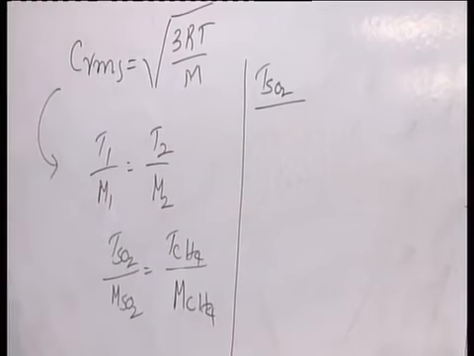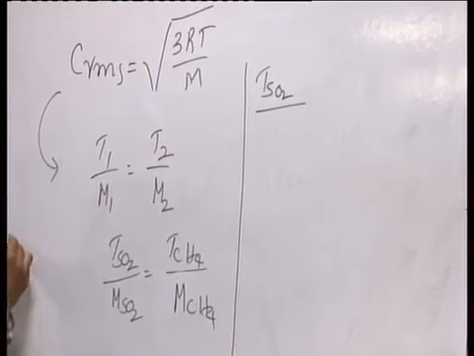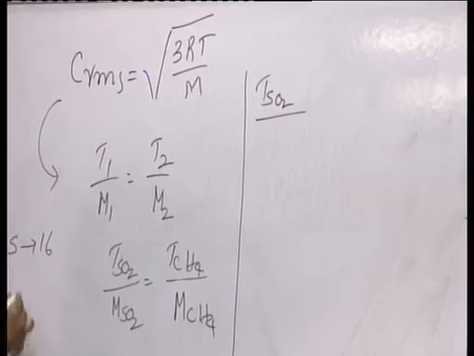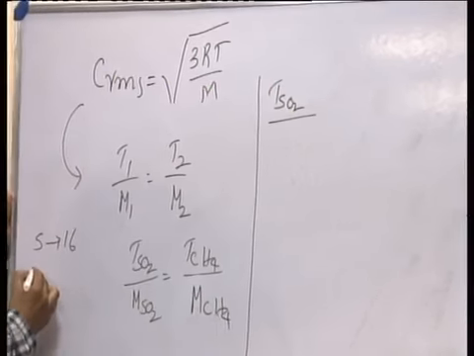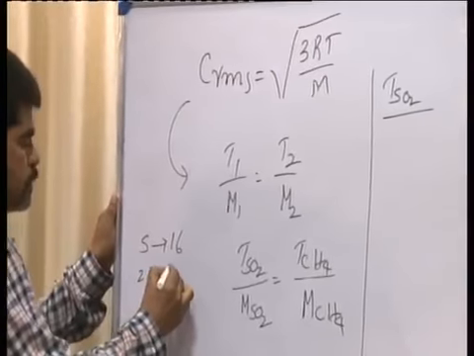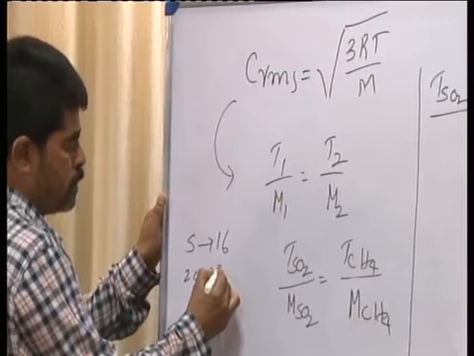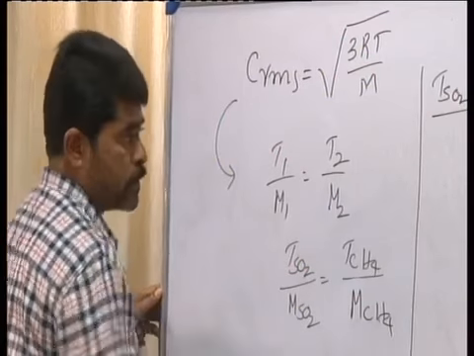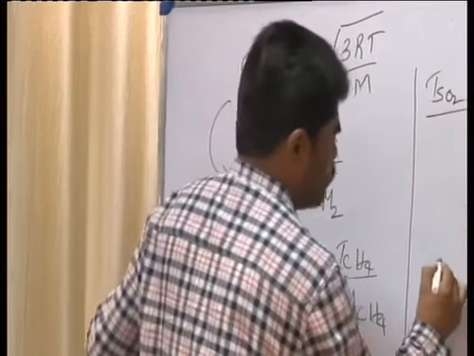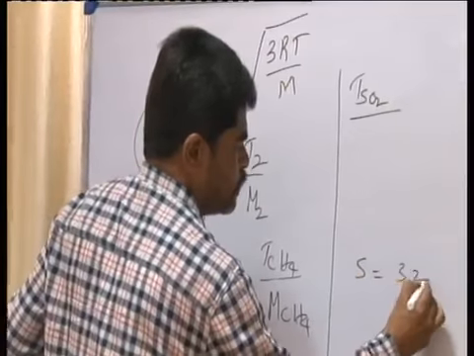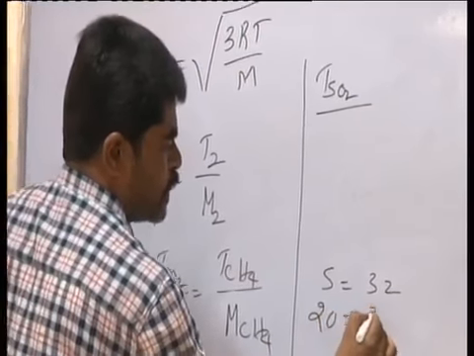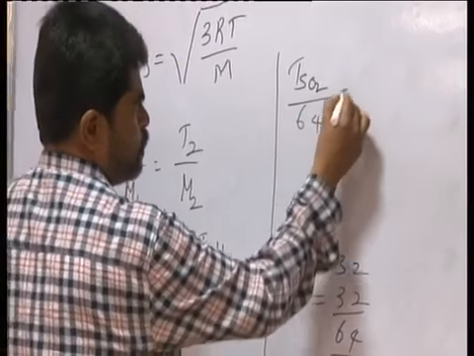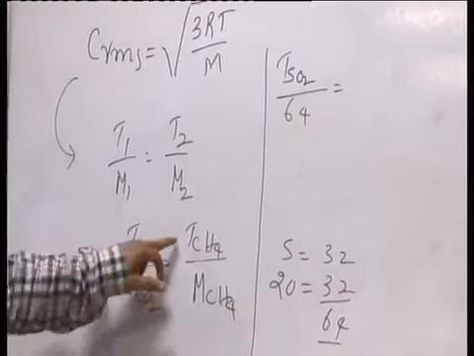You know the molar mass of sulfur dioxide, how do you calculate? For sulfur it is 32, for 2 oxygens it is again 32, totally 64, that is equal to T of methane.